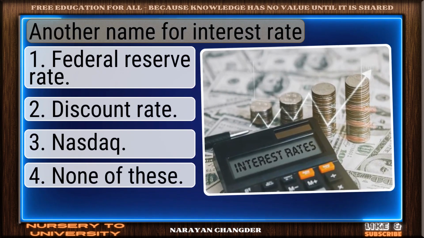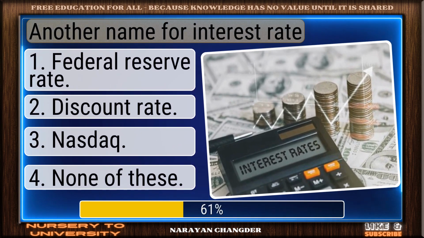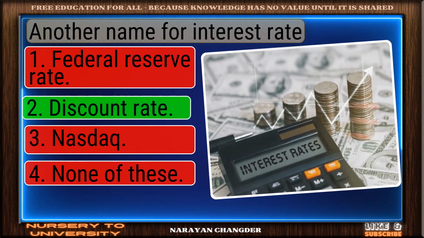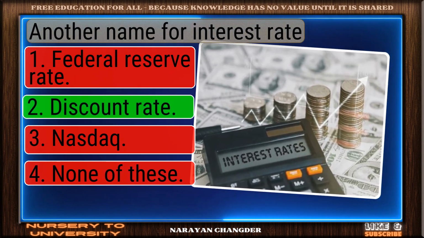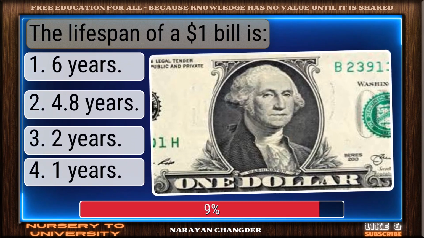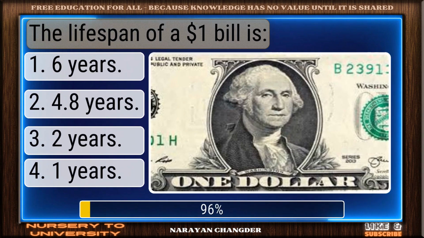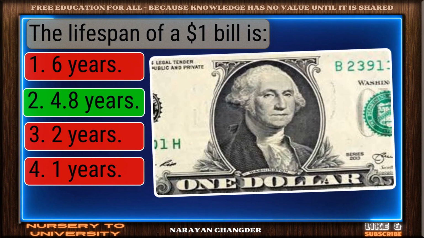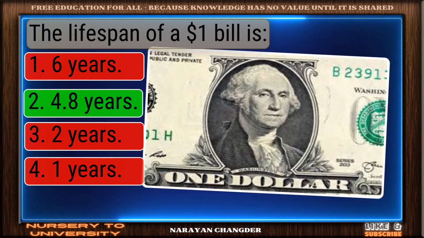Another name for interest rate. Bravo. Discount rate is the answer. The lifespan of a $1 bill is. Solid response. 4.8 years is a valid choice.